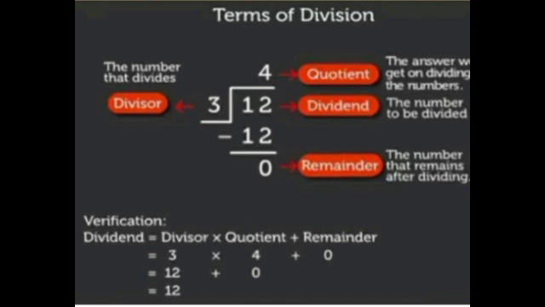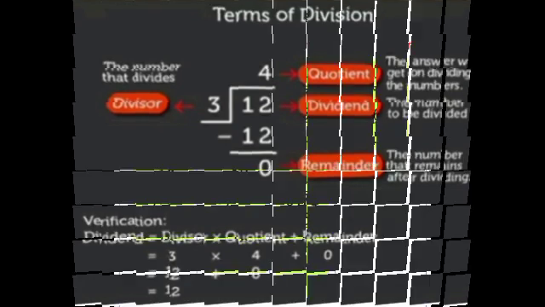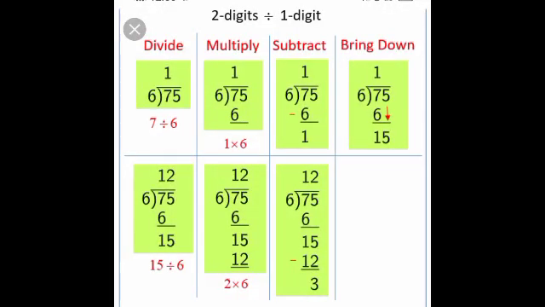Okay, did you all understand what the terms in division are? Yes. Let's see the next example of how to do division, that is, 2 digit by 1 digit. For the sum, divide 75 by 6.